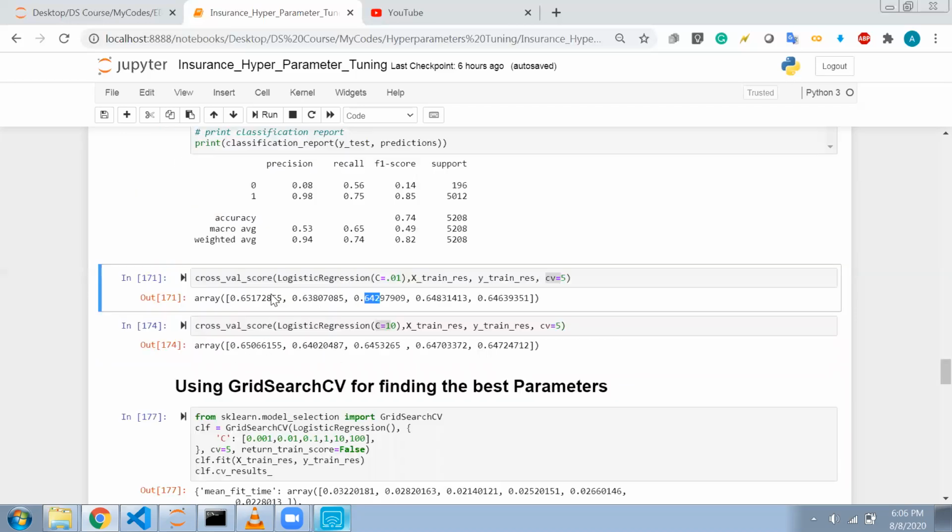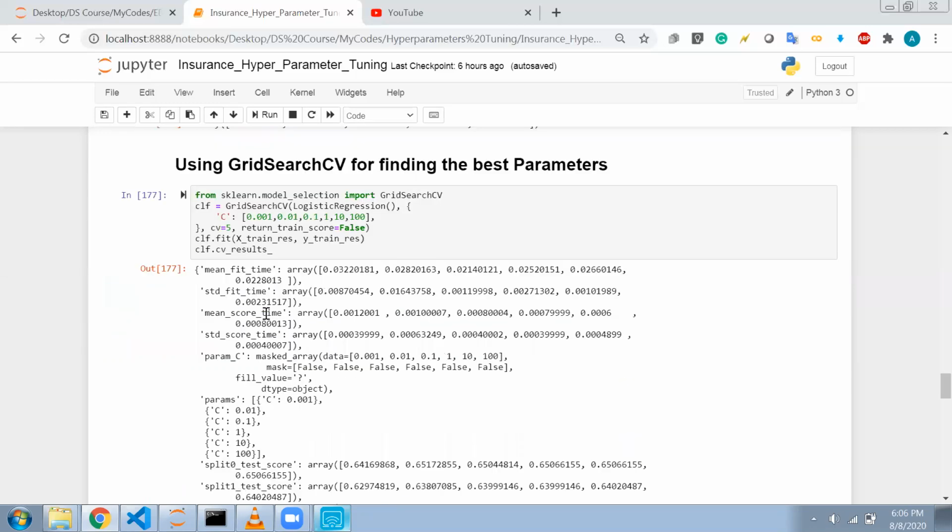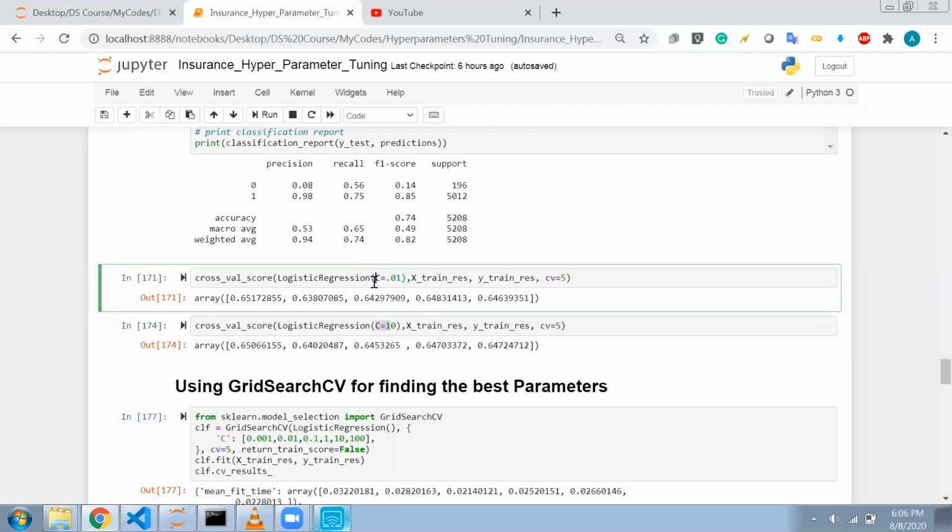But instead of trying all these hyperparameters one by one, we can specify a range. We can specify that I want to train my model on these different values of C. Suppose I want to train my model for C equal to 1, 3, 5, 7.